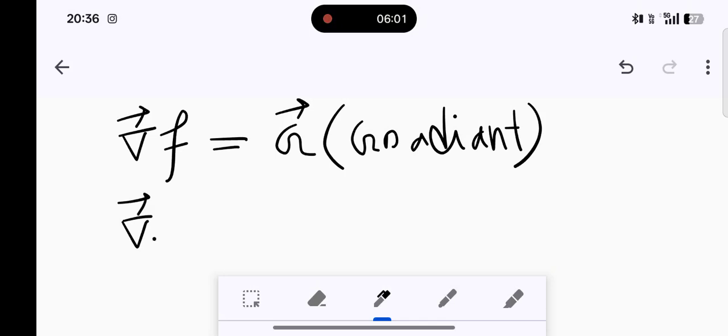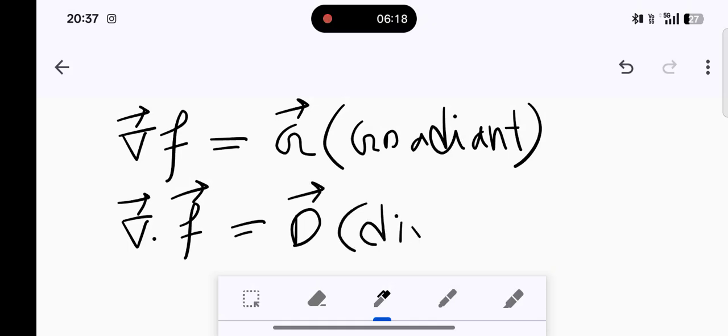First of all, the dot product. I am talking about a vector point function. Now if we do a dot product, it is known as the divergence.